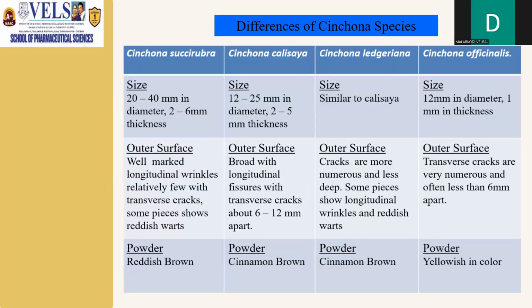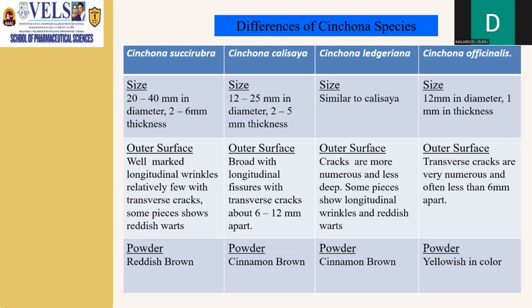There are 4 types of Cinchona, and now we can see the differences between the Cinchona species. First species is Cinchona succirubra, second one is Cinchona calisaya, third one is Cinchona ledgeriana, and fourth one is Cinchona officinalis. So coming to Cinchona succirubra, they range at a size of 20 to 40 millimeters in diameter and 2 to 6 millimeters in thickness. On the outer surface, they have well-marked longitudinal wrinkles, relatively few transverse cracks, and some pieces show reddish warts. The powder will be reddish brown in color.